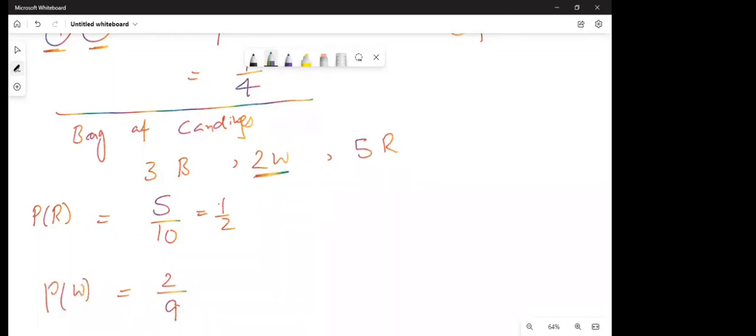But if you had picked the white candy on the first pick, the probability would be 2 out of 10. So these events are not independent. They are dependent events. If one event can affect the result of the second one, those are dependent events. All right, so that's all from me. If you have any question, please quickly ask.